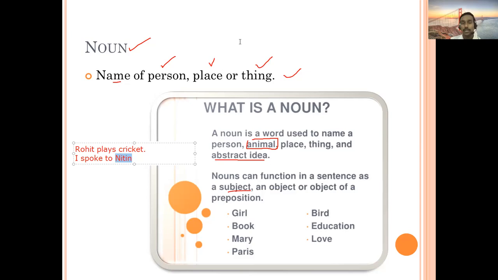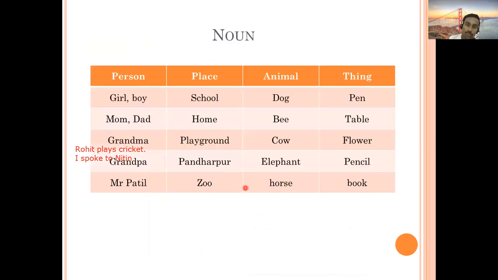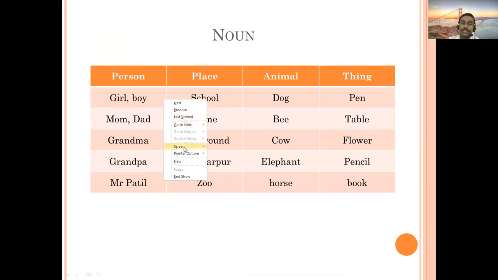Here we have mentioned some examples: girl, book, Mary, Paris, bird, education, love. These are some examples that you have to just think about. With this we will try to classify them into person, place, animal, thing. You can see here on this slide also. In case of person: girl, boy, mom, dad, grandma, grandpa, Mr. Patil. All these are examples of person.